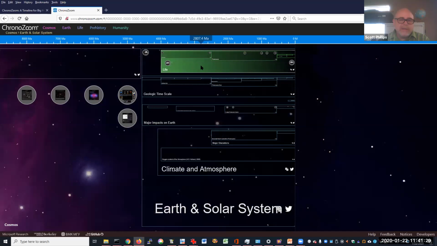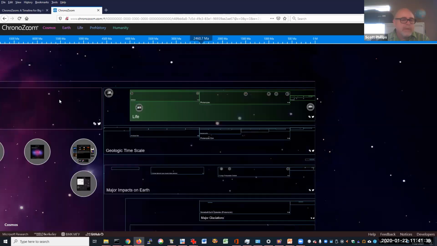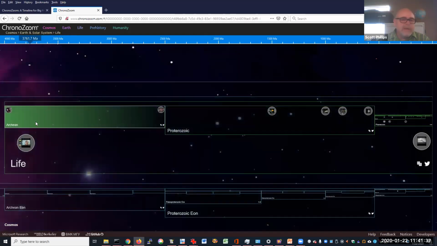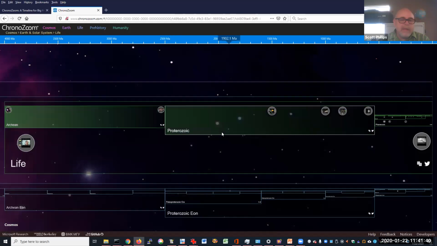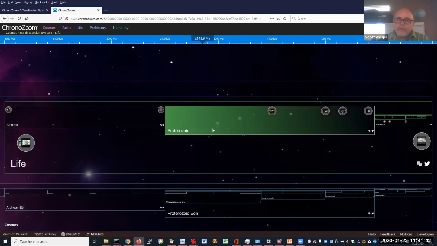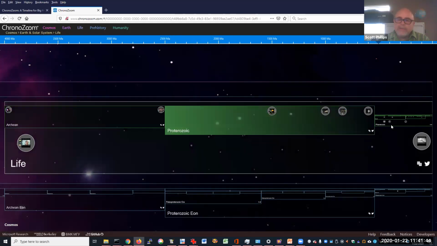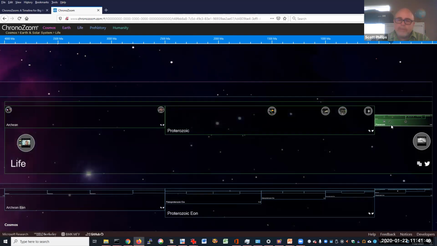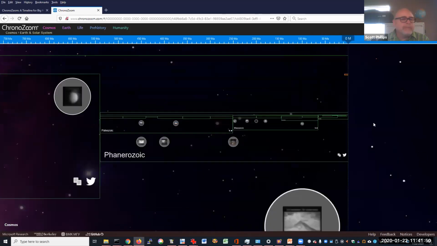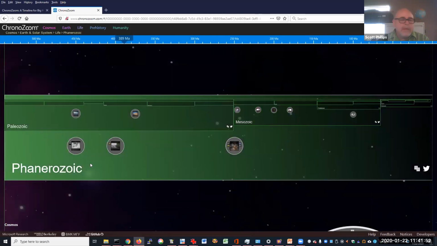And we'll use the life scale. It's one that breaks it up into different parts from the fossil record. So we have these very ancient ones, the Archean and the Proterozoic, and we're mostly going to be looking at the Phanerozoic eon here. Okay.